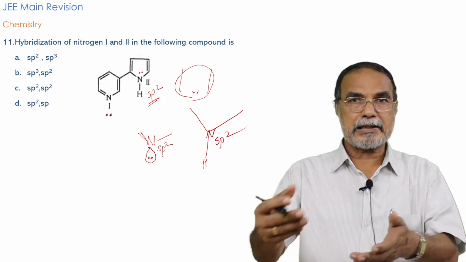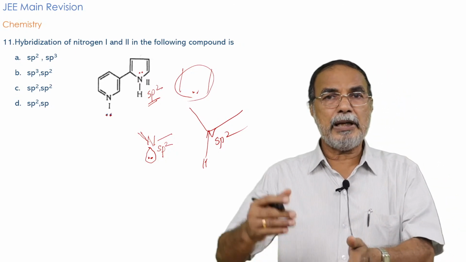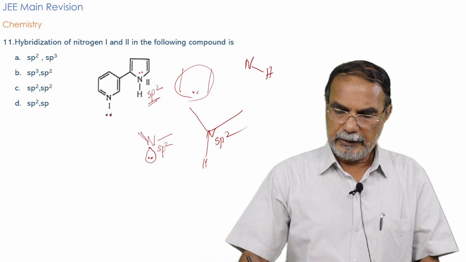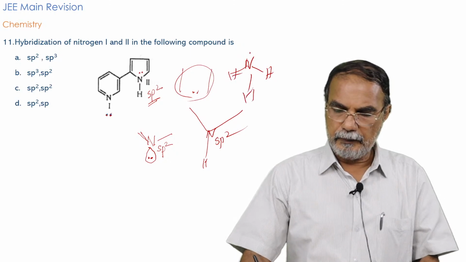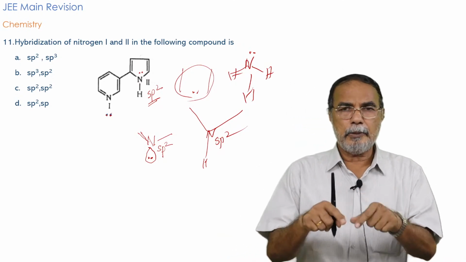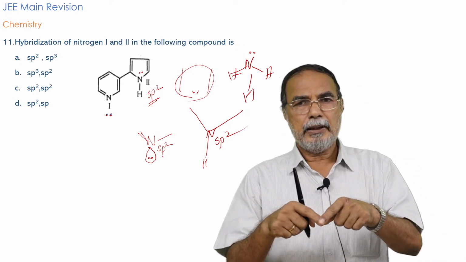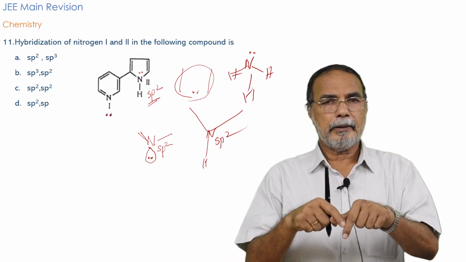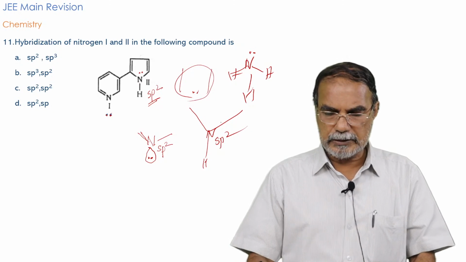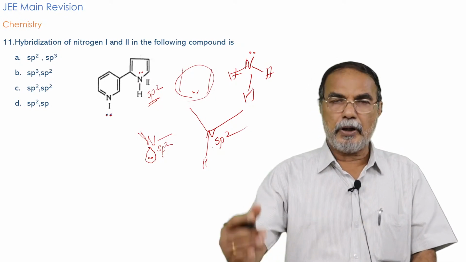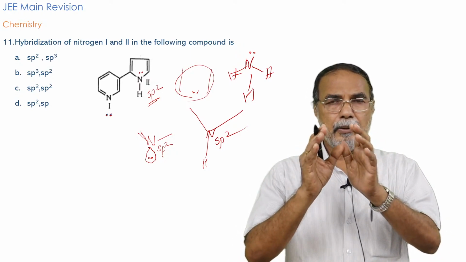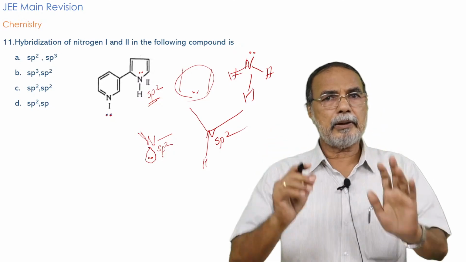If there were something else with a lone pair on nitrogen, it would have been sp3 hybridized, as is the case with ammonia. Ammonia, you know, is sp3 hybridized, NH, NH, NH with a lone pair. But here the nitrogen is part of the ring, the lone pair is involved in the delocalization, and the ring itself is planar, so the nitrogen has these 3 sigma bonds. The lone pair is involved in resonance. It is not fully remaining in an orbital.